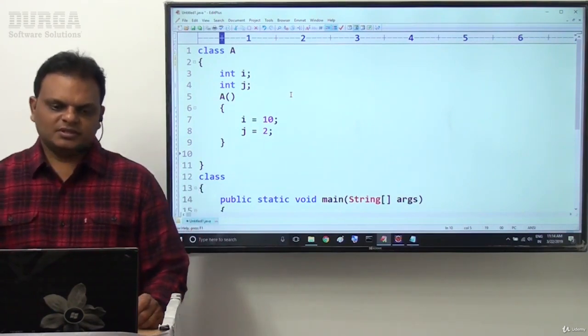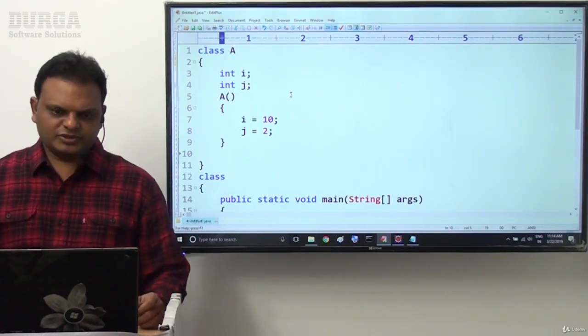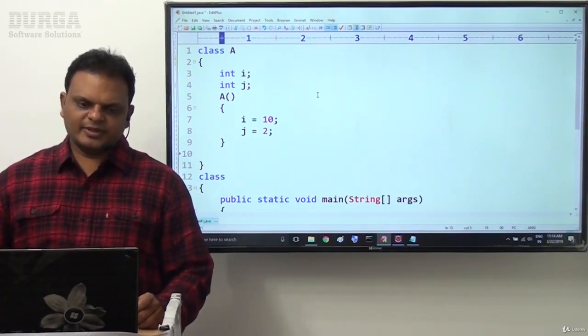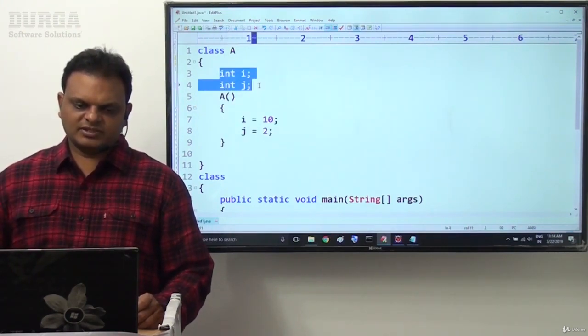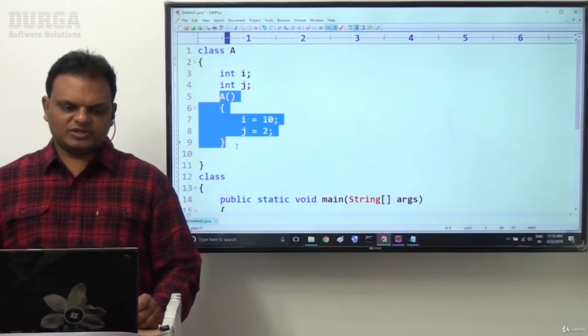Next I want to provide different methods. What are the various methods I want to provide here? Now here I provided the constructor. Initially the variables I specified here, and this is the constructor.